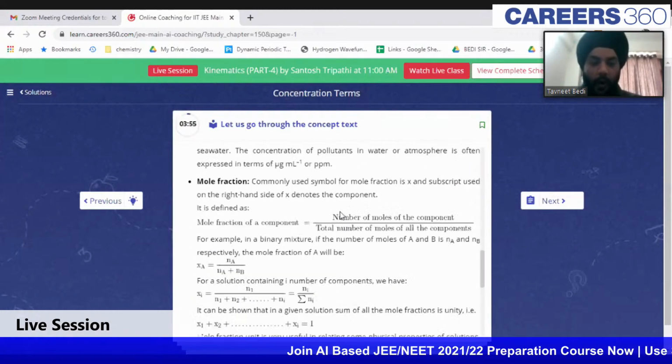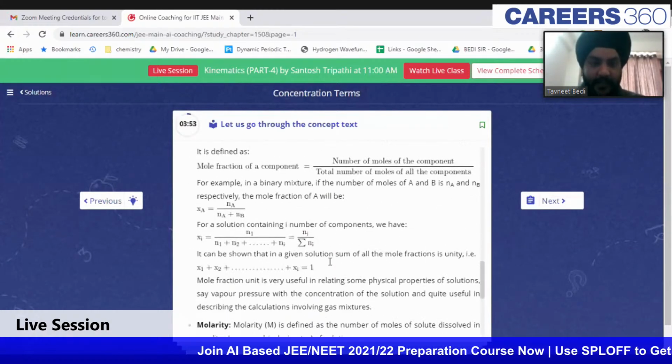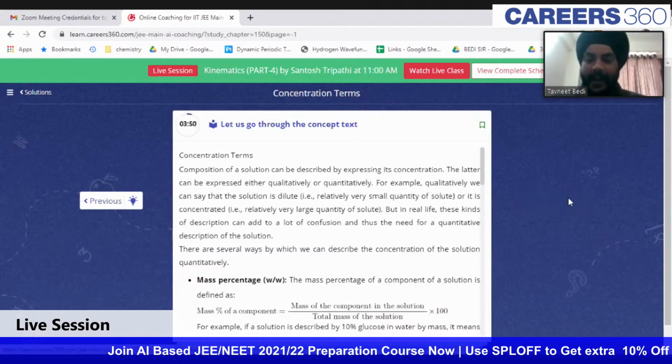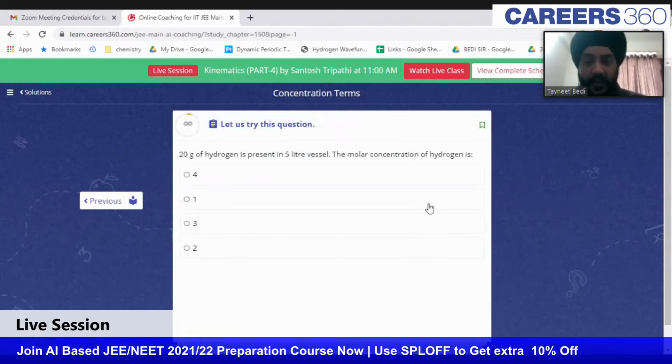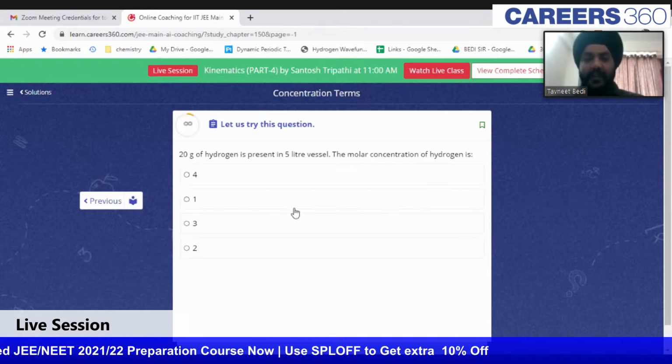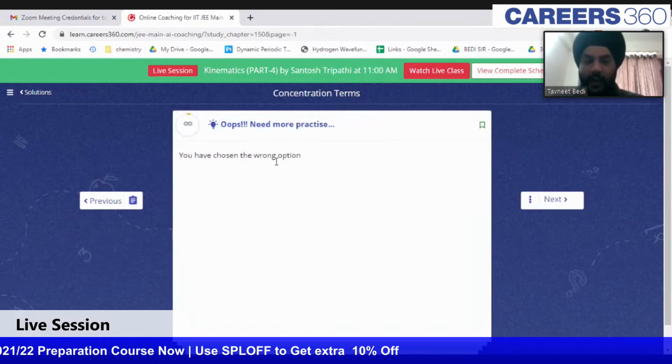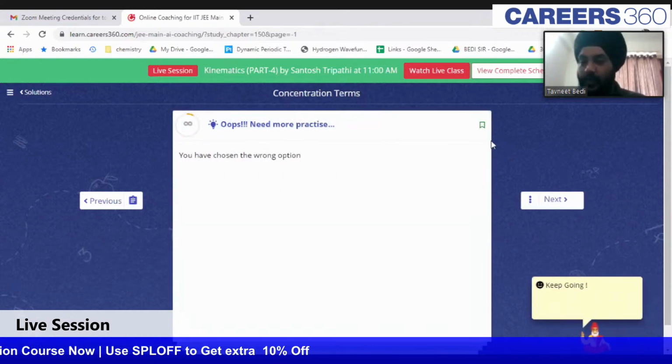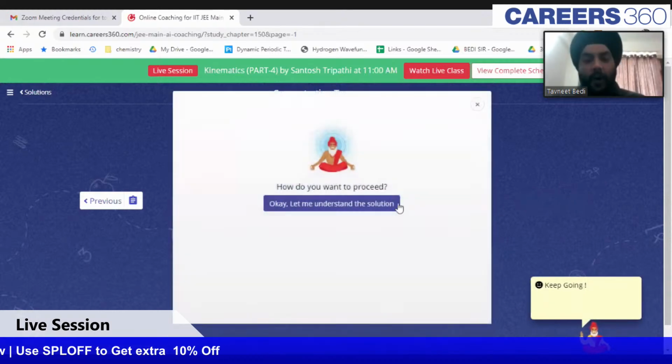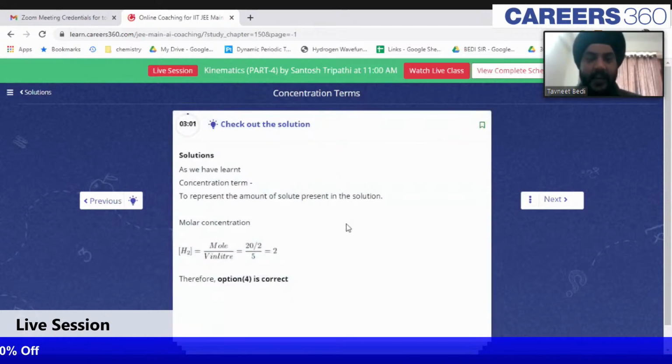I can just go through all of these concept terms which are given to me. Okay, and then I can click on the next button. The next button will take me to another question. Again, I can mark any option. Now this time I've chosen a wrong option, then it will give me an option to look at the solution. So this is a very interactive product, guys.